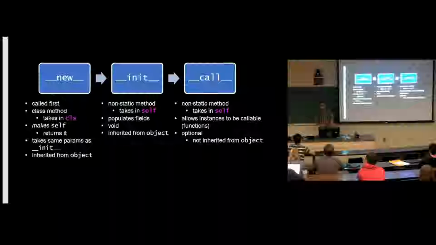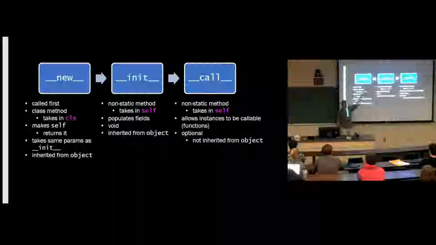So there's actually more than just static and non-static methods. There's actually a third type. It's called class methods, and they take in the class as that parameter. So you can think of this as basically static, because it doesn't have a reference to self. So there's no non-static reference here. The class is going to be the same no matter what we're constructing.